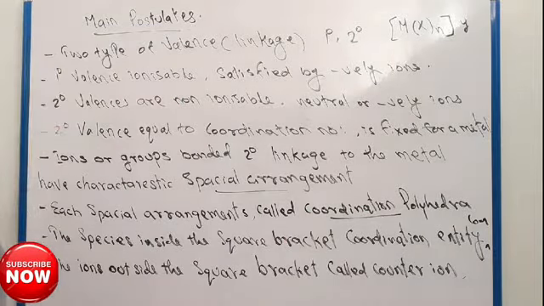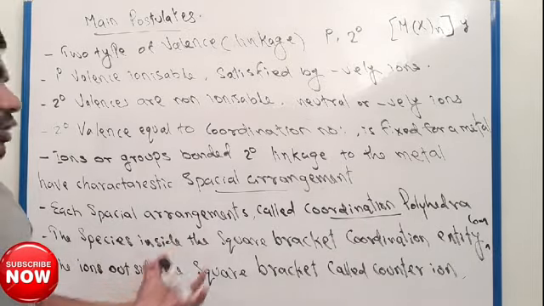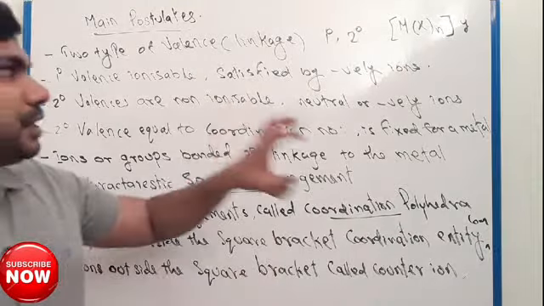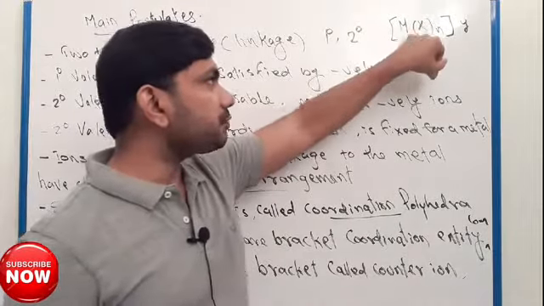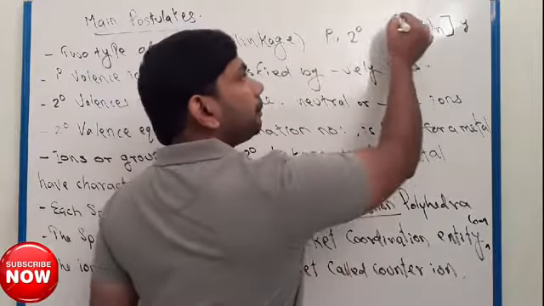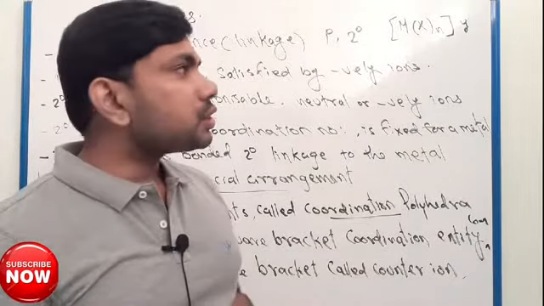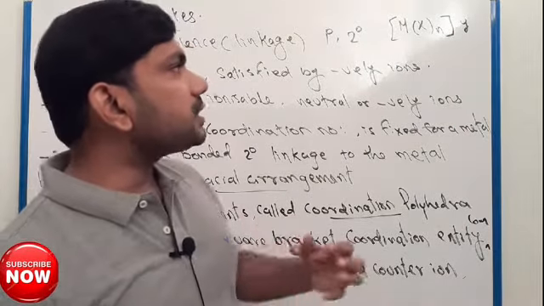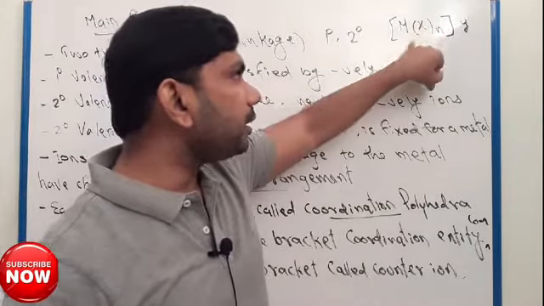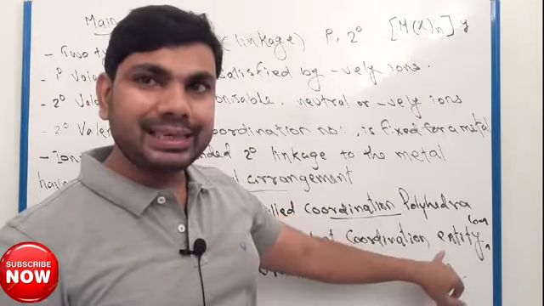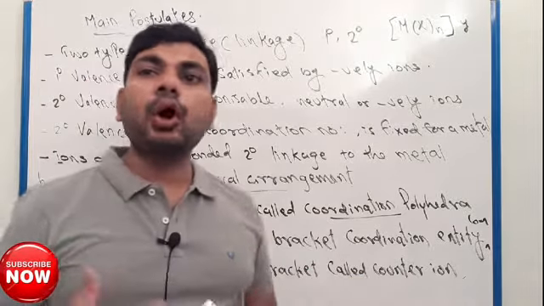Okay, the next point: the species inside the square bracket is called the coordination entity. This square bracket is called the coordination sphere. So the species inside the coordination sphere is called the coordination entity, or you can say coordination complex.